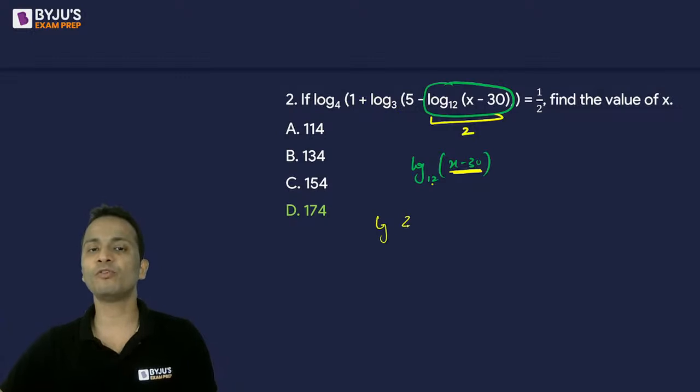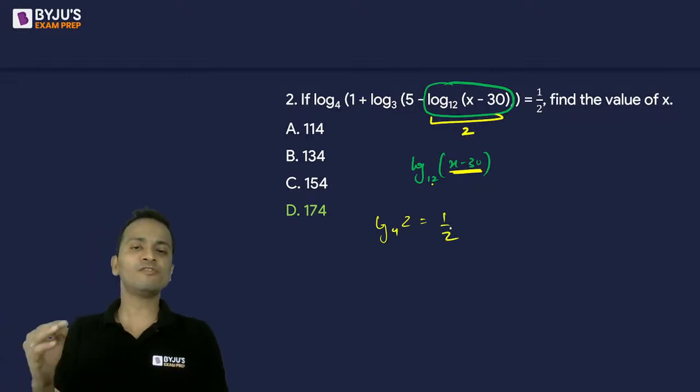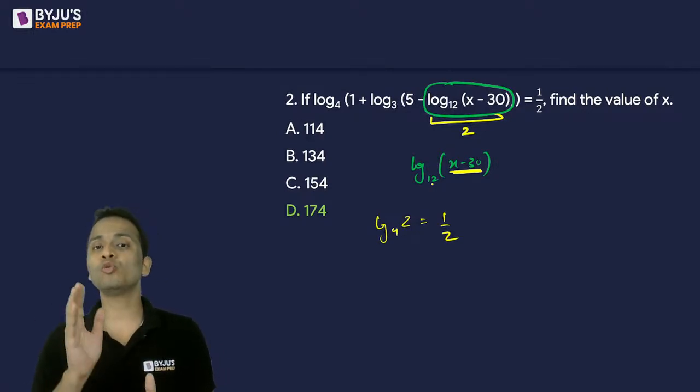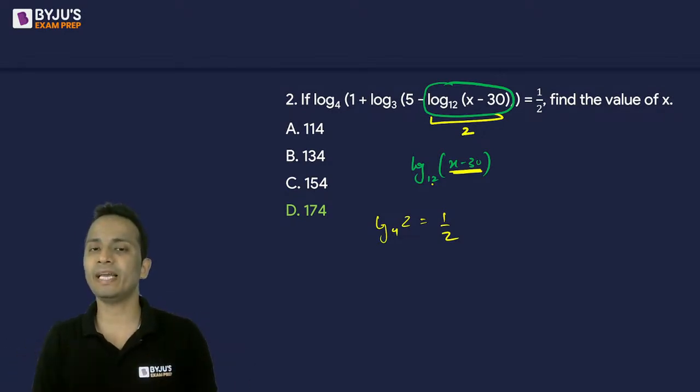So finally, log of 2 to the base 4 remains, which will be equal to 1 upon 2. Okay. So I have shortlisted an option. Now it's obviously good to check that option for the entire expression.